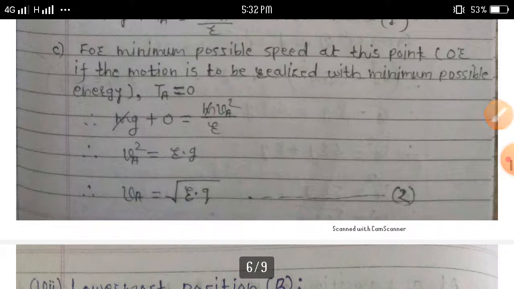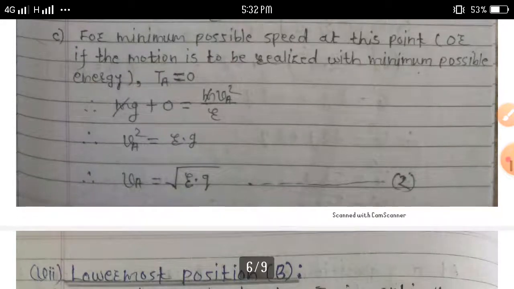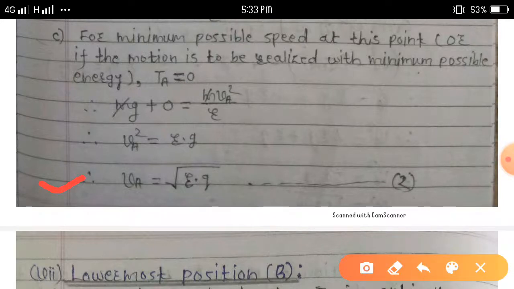Taking the square root on both sides, we get V suffix A is equal to square root of Rg.